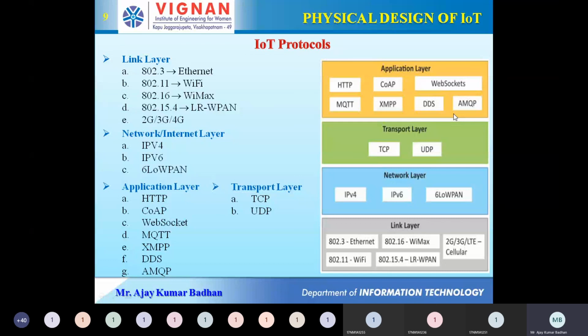So for today, we'll stop here. Okay, till here it is enough. In the coming session, we'll discuss all these layers, whatever this Ethernet, WiMAX, 2G, 3G, all these we are going to discuss in an elaborated way tomorrow. In the tomorrow session, we'll discuss that. For today, we'll stop here.